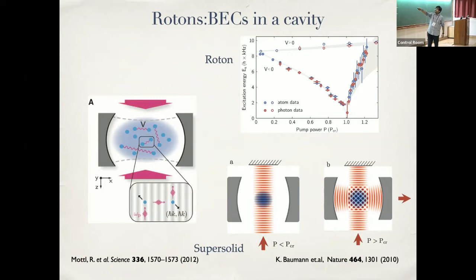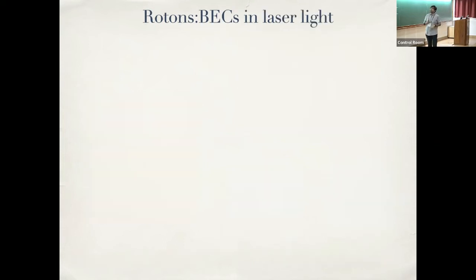So this is a slightly different way of looking at the Roton spectrum, because remember I showed you a spectrum where I showed E versus K. Here I have just fixed my K. The mode that I'm exciting and which is going to 0 is just one mode, and that is completely fixed by the cavity, which is somewhat of a disadvantage, because in the superfluid helium or in the dipolar condensate, you could sort of tune this K by choosing your trap along the axial direction. So that was one disadvantage with these schemes.